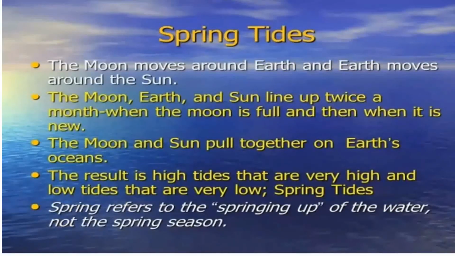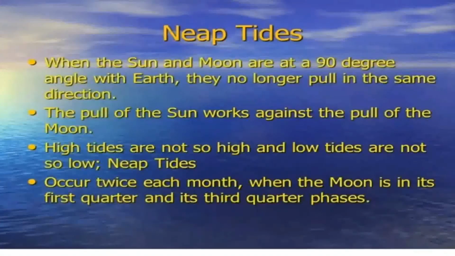The spring tides are found twice in a month. Let us see the neap tides. Neap tides are also found twice in a month. Now, neap tides are the tides when the position of the sun and moon is at right angle to the earth.